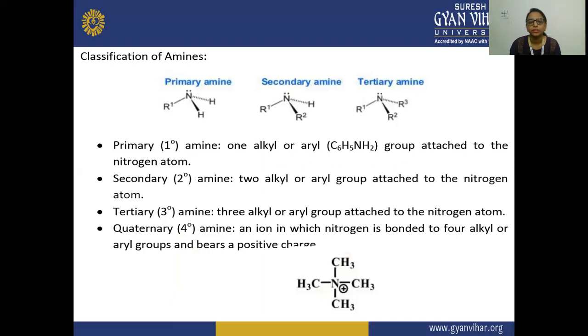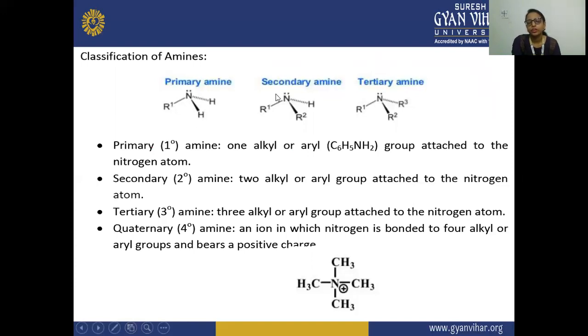Next, classification of amines. So here you can see the first figure. This is your primary amine. Second is your secondary amine. Third is your tertiary amine. Primary amines, or 1° amines, are those in which one alkyl or aryl group, such as C6H5NH2, is attached to the nitrogen atom. You can see here in the primary amine, the ammonia contains three hydrogen atoms, and one hydrogen is replaced by one alkyl or aryl group. So this is known as your primary amine.